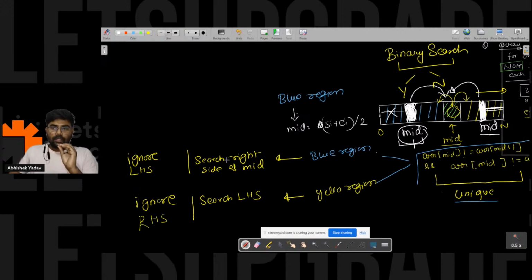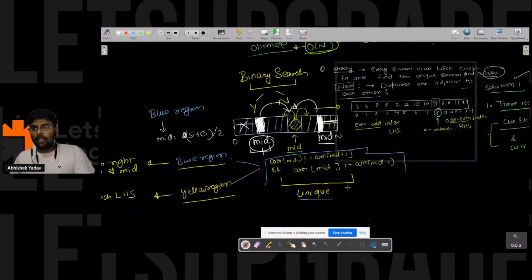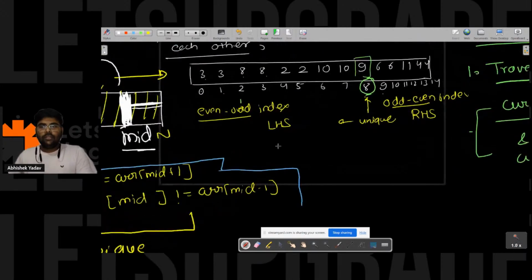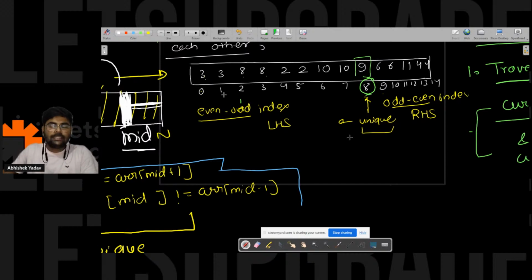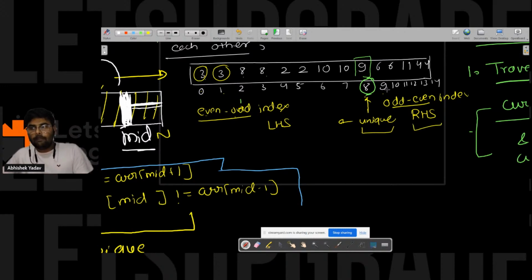So now how will I get to know whether I am in the blue region or in the yellow region? I observed one point here. If this is a unique element, then in the left hand side part, the pairs are at even odd positions, and similarly, if you are in the right hand side part, then the pairs are at odd even indices. Is everyone getting that point? Yes or no? Please write in the chat if it is clear or not.